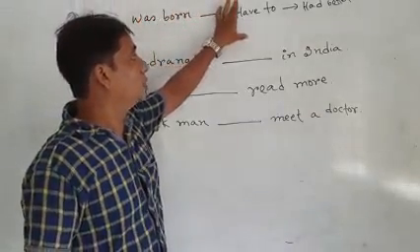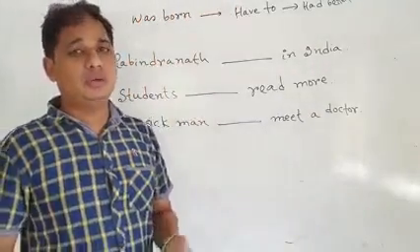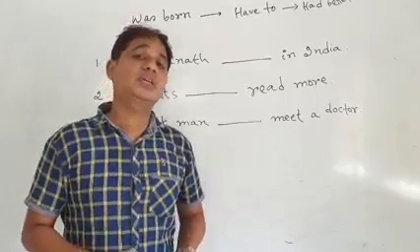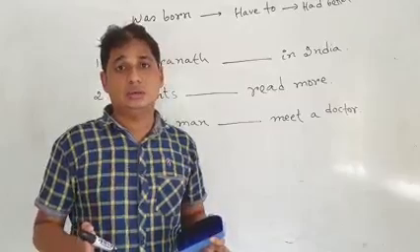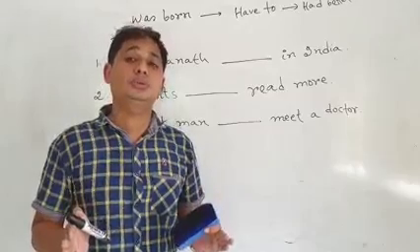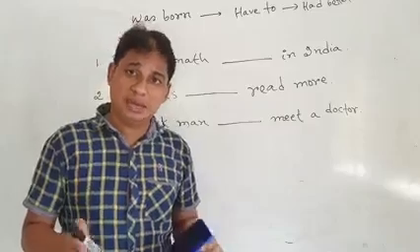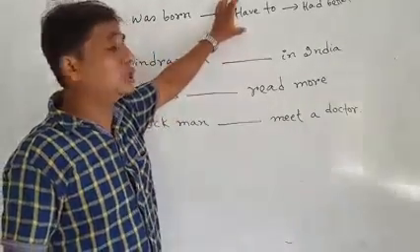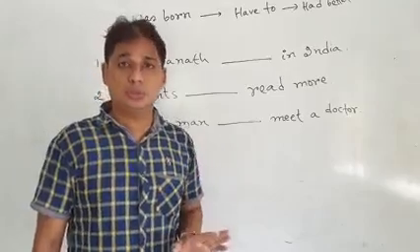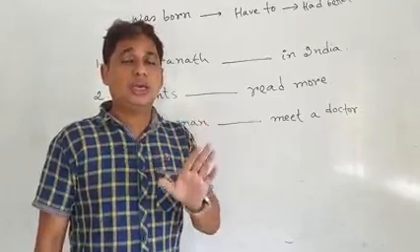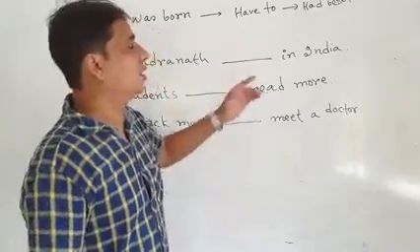Have to means in the present something should be done, or you have to. In Bangla, have to কথার অর্থ হচ্ছে বর্তমান কালে কোনো কাজ অবশ্যই করতে হবে, তোমাকে অবশ্যই করতে হবে.